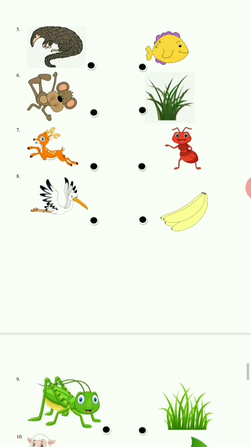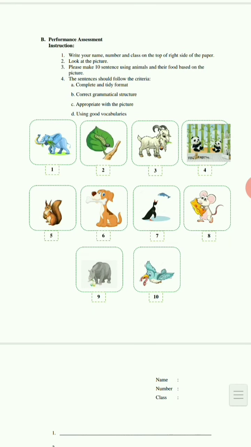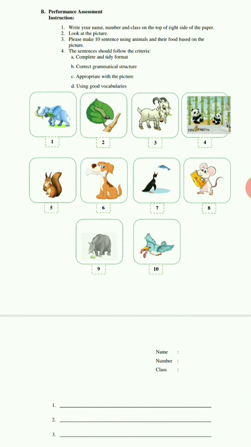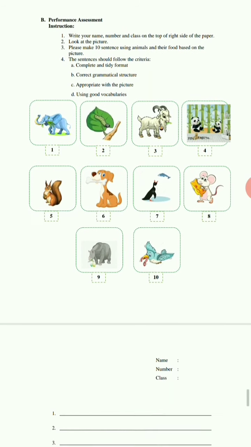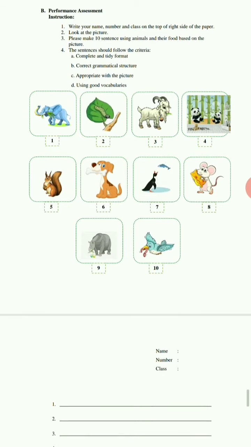Okay, next is performance assessment. In performance assessment, we use open-ended tests like sentence construction. In this assessment, we provide 10 pictures and we want the students to make 10 sentences based on the pictures and follow the criteria, for example, complete and tidy format, correct grammatical structure, and so on.